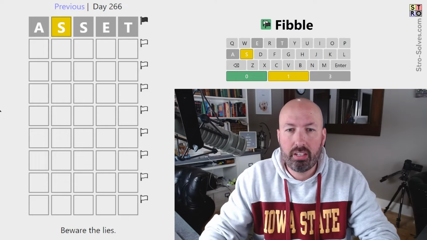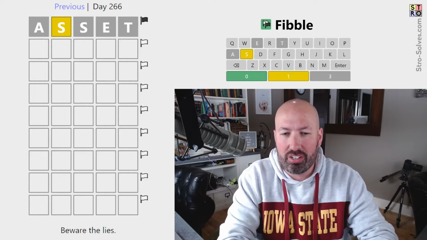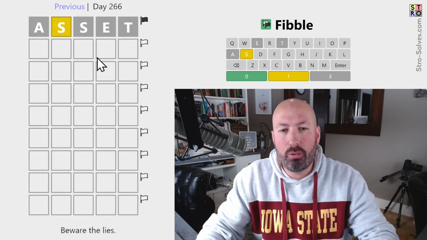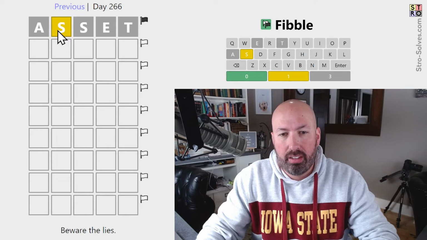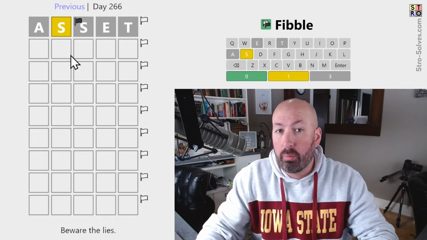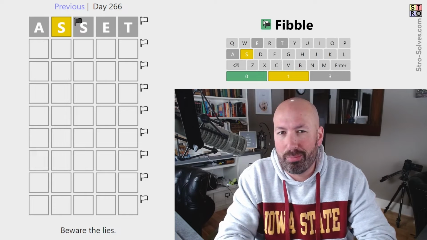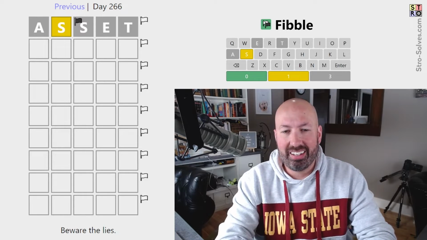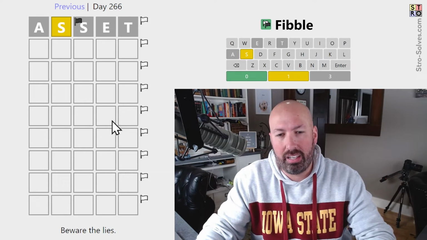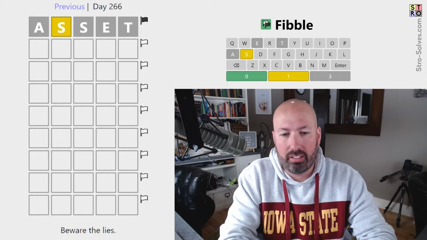So, now, starting with all grays makes it a lot harder to do this way, so maybe I should have waited until my next Fibble video to try it, but we're gonna go for it. So, I'm gonna assume that S is true. Now, it'd be interesting, I could assume that this S is the lie, and we could do something with the double S. That might be interesting, because that way I can do the most repeated letters. Now, I could assume that the A or the E is a lie as well, and do something with an AS or an ES. That's not too bad either. That might be better than the double S, actually.